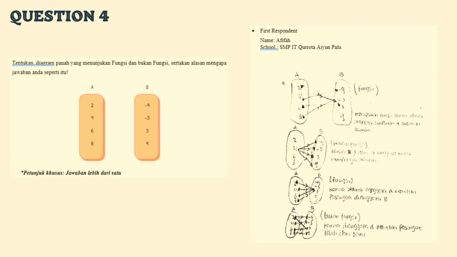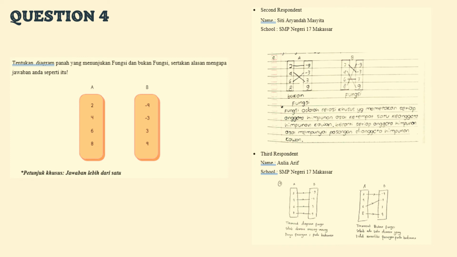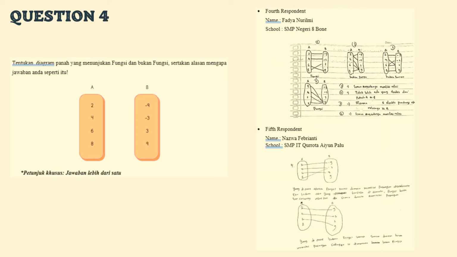Sertakan alasan mengapa Anda menjawab seperti itu. So this question have special instruction too, or petunjuk khusus. Jawaban lebih dari satu. So we can see the first respondents, the second respondents, the third respondent, the fourth respondent, until the fifth respondents have the answer with the reasons. But only the first respondent and the fourth respondents have answer with one more way.